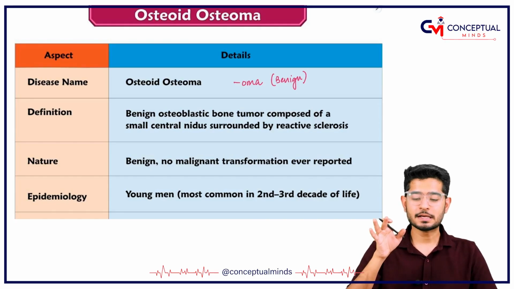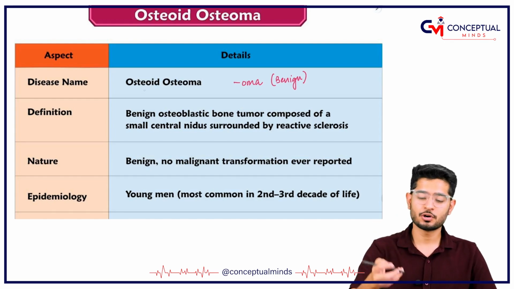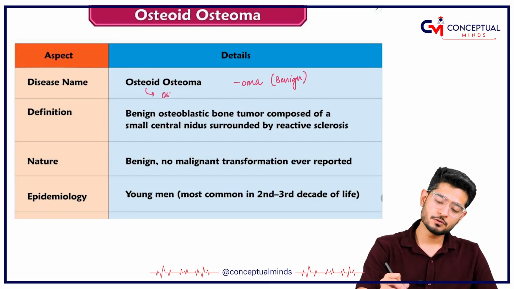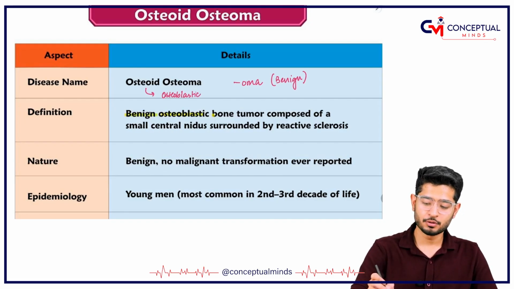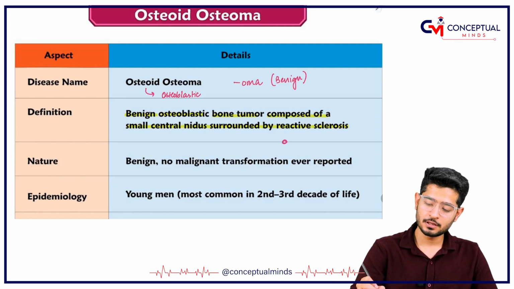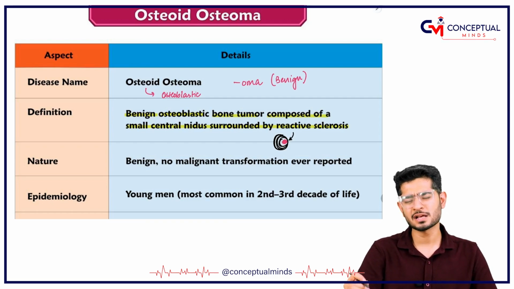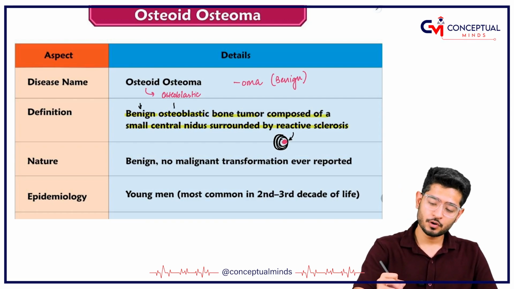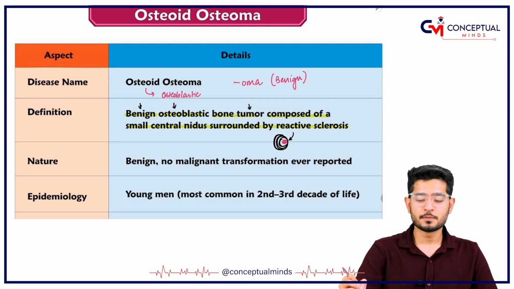So osteoid osteoma is a tumor, and the name suggests osteoid. Osteoid is some substance which is responsible for osteoblastic activity. So it's a benign osteoblastic bone tumor which is composed of a small central nidus surrounded by a reactive sclerosis. In the center you will have the osteoid material, and surrounding it there will be a reactive sclerosis. What is sclerosis? It is actually fibrosis, nothing more.